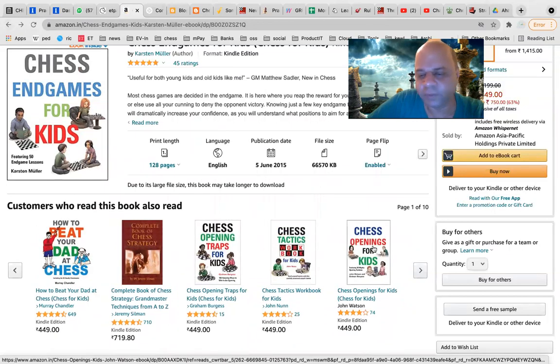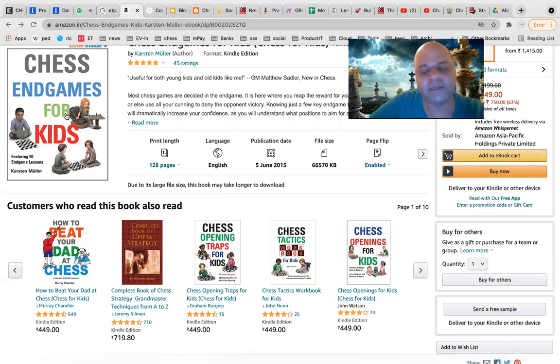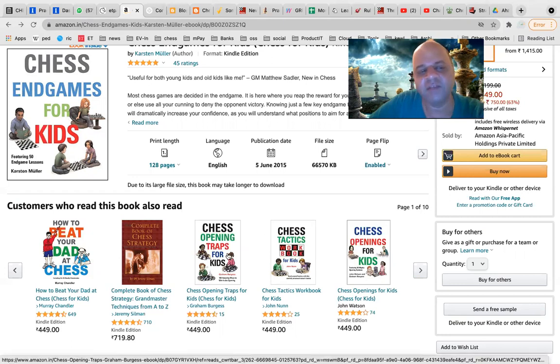Opening, there is Chess Openings for Kids. There is also Chess Opening Traps for Kids. I have not looked at this book yet, but you can check it out. Can you share the links? Yeah, on WhatsApp, I will send the links. And Chess Endgames for Kids. So opening, there are 2 books. Middle game, there are 2 books, and endgame, there is 1 book.